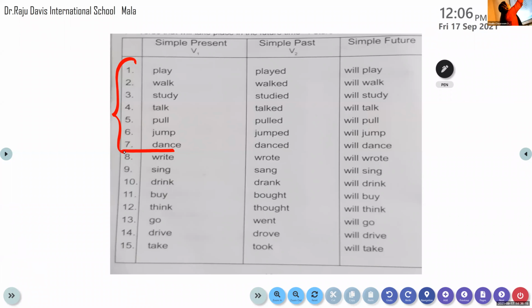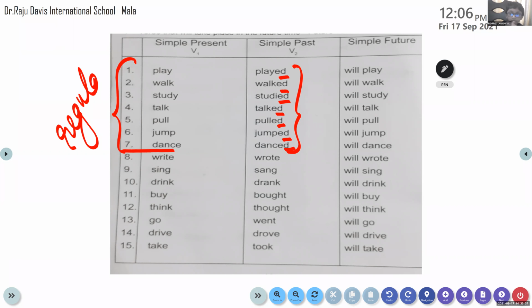These verbs end with d or ed. The past tense form of these verbs ends with d or ed. So we call these verbs regular verbs. What do we call them? Regular verbs, because the past tense form of these verbs ends with d or ed. Yes, and the future tense is the same for all the words.